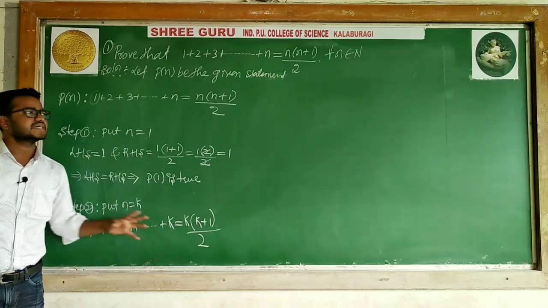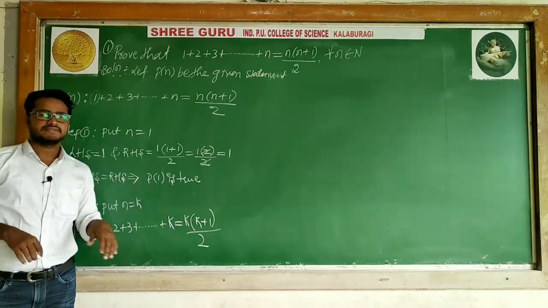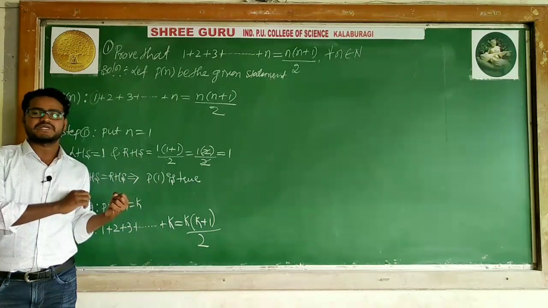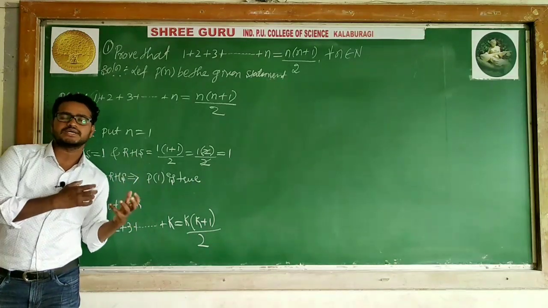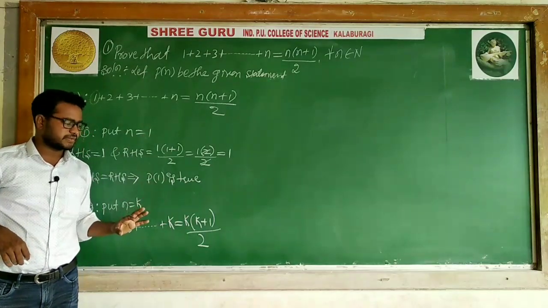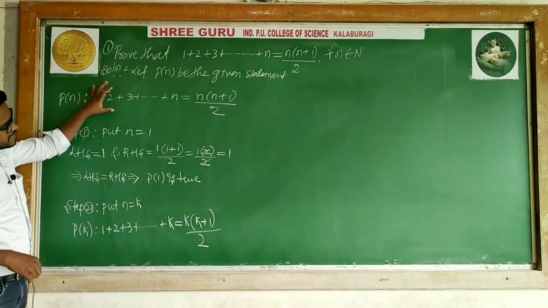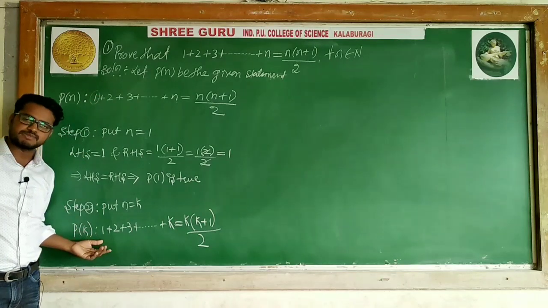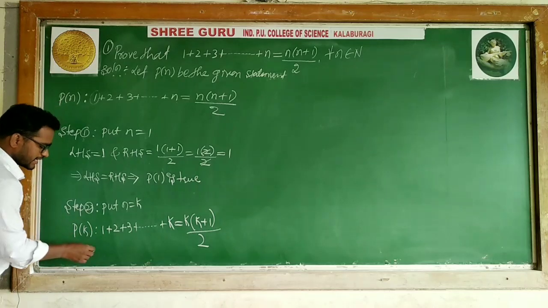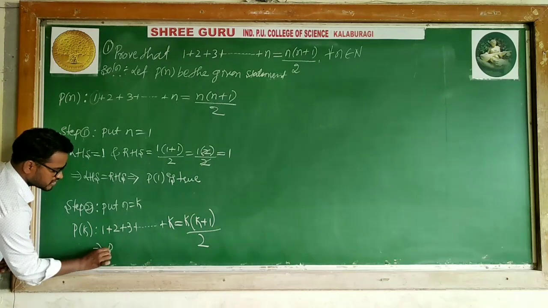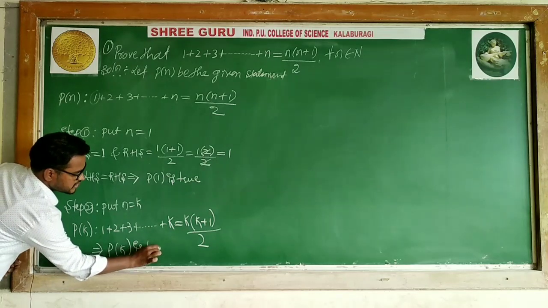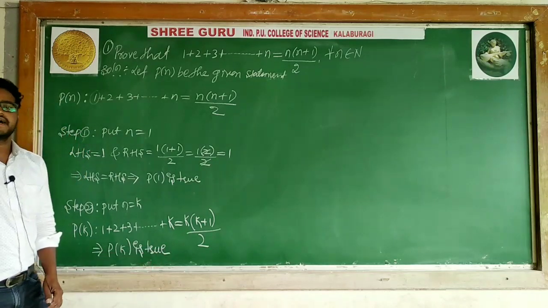It is like the color changed. n color is becoming k color. Both are the same format, both look the same. Only the color is different, like n is replaced by k. Everything is the same. This mathematical statement is also equal to that one, because n is replaced by k. It implies that I can say this is also true, meaning P of k is true. P of k is true.